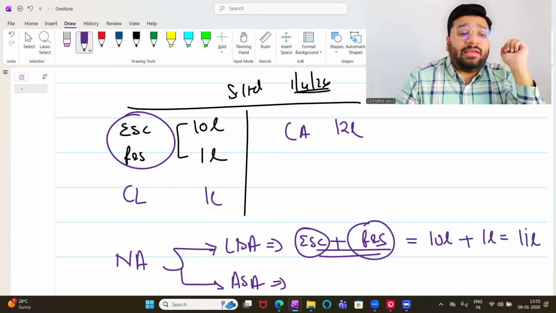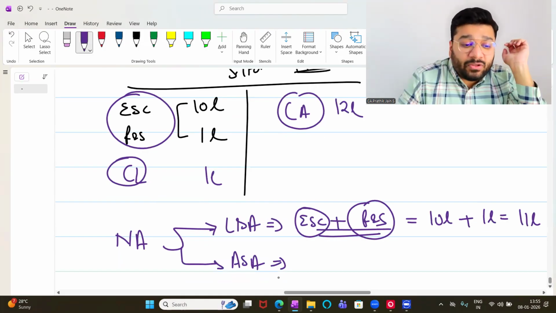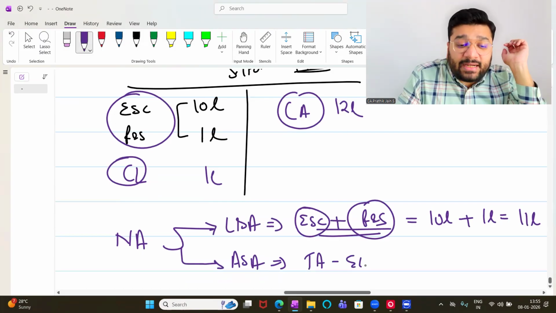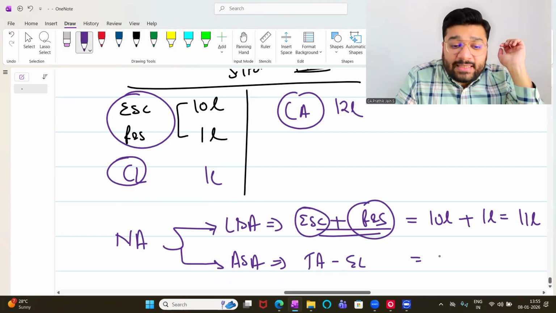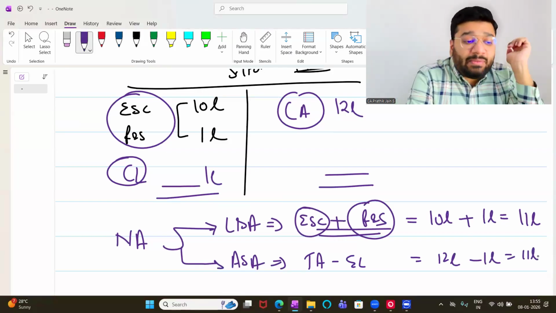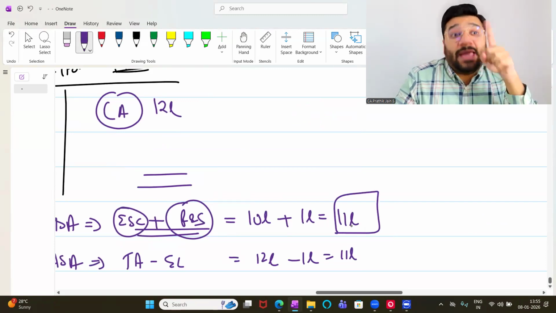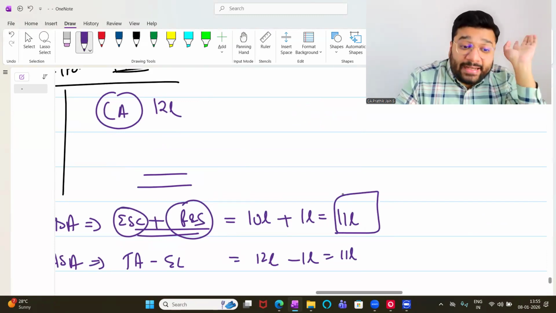If this data is given, take this. Piyush, if this data is not given, they would have given the data of current asset and current liability. In that case, what is the formula? From total asset, if I minus external liability, I'll get net asset. Total asset is how much? 12 lakhs. Minus current liability 1 lakh, it is 11 lakh. You tell me, people, out of this 11 lakh, how much of the net asset belongs to X? Can X enjoy the entire 11 lakh rupees?